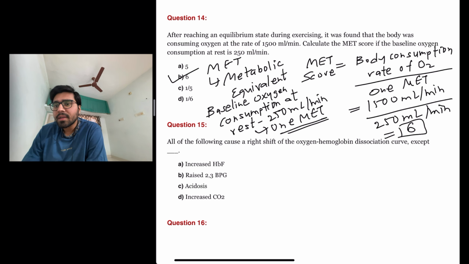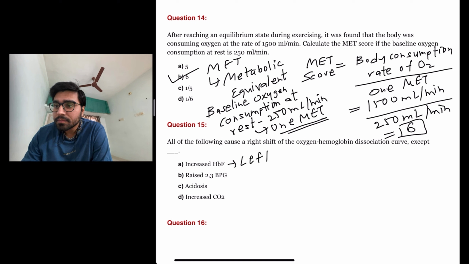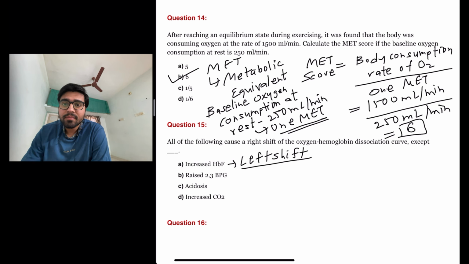The next question is: all of the following cause a right shift of the oxygen hemoglobin dissociation curve except increased HbF. No, it causes the left shift of the oxygen dissociation curve, because oxygen is binding more closely and more firmly with fetal hemoglobin. Raised 2,3 BPG? No. Acidosis?